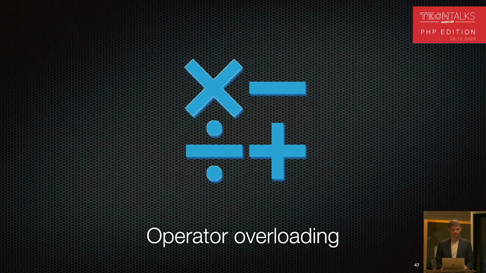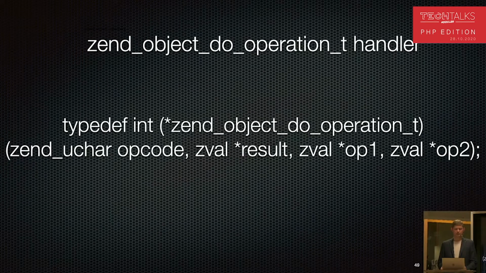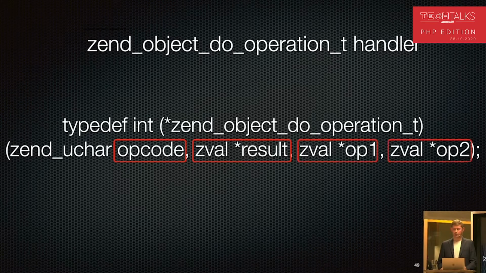traditional PHP. One more example is operator overloading. I think it's one of the interesting features available for extension developers, and we can see how it's implemented. On C level, we have Zend object handlers with handler that receives opcode, result, and first operation and second operation.